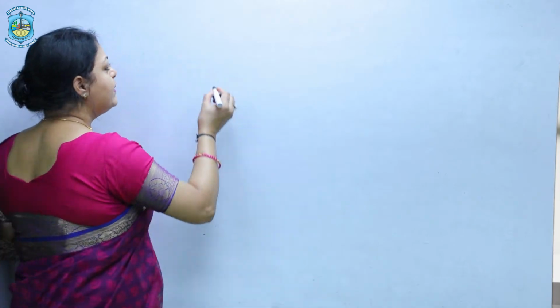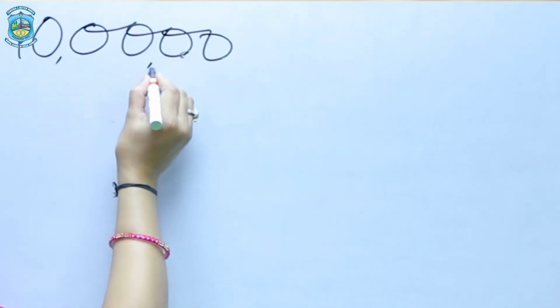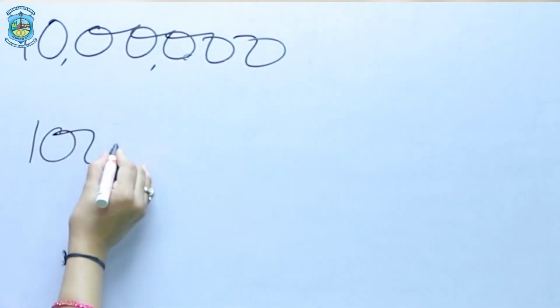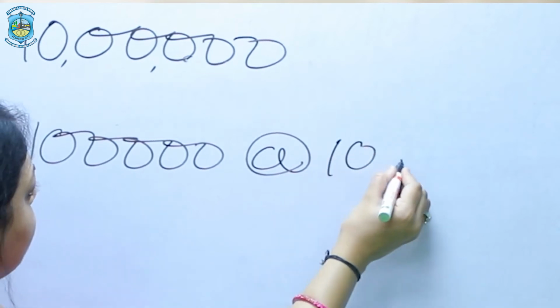Classification of share capital can be explained with the help of an example. First of all, I told you that authorized capital is the capital with which the company started the business, or it is also known as the registered capital or nominal capital. For example, suppose the company started the business with rupees 10 lakh, means 1 lakh shares at the rate of 10 each.